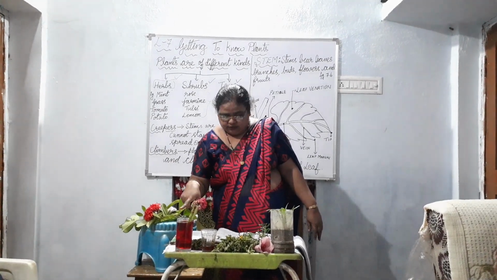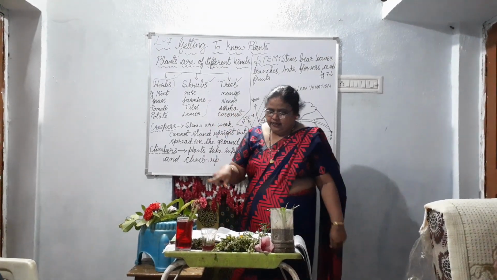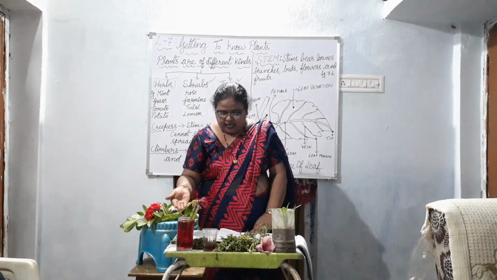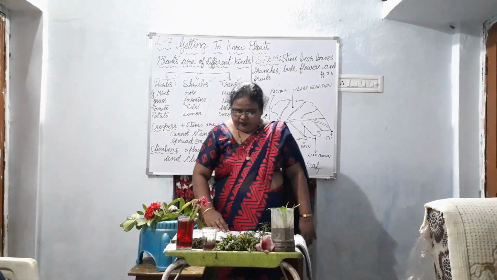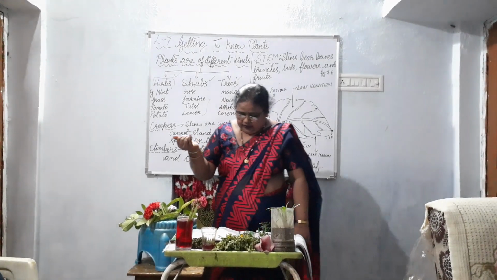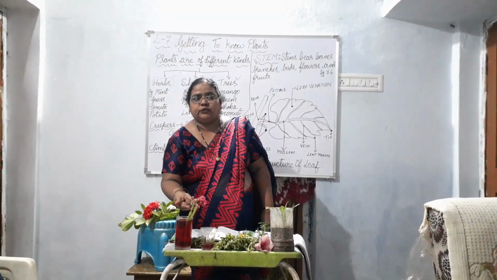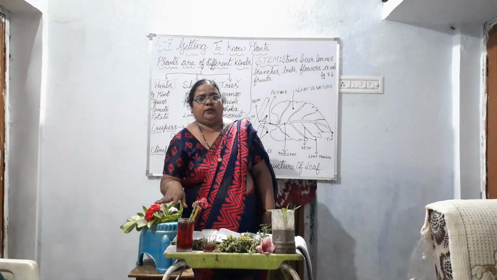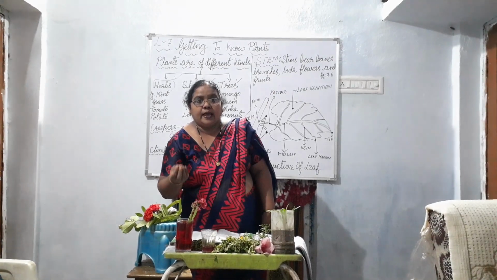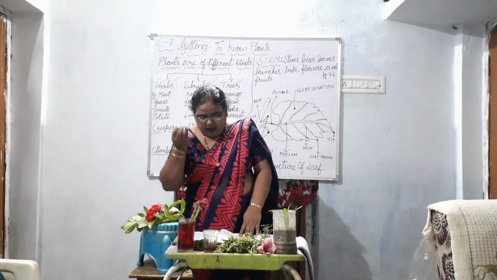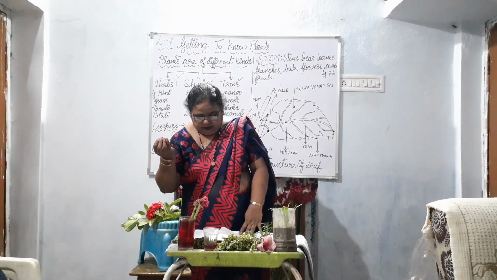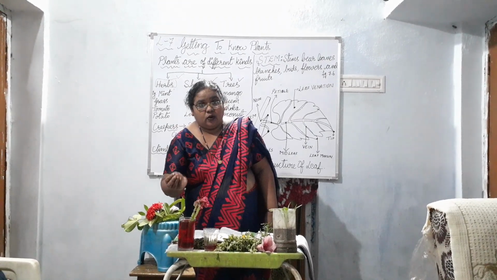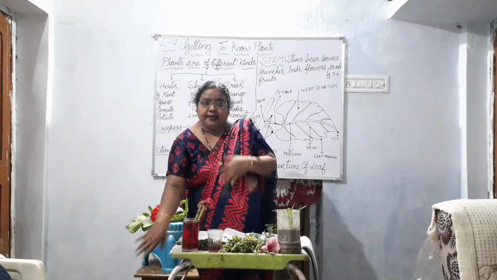This experiment shows what? That the stems of different plants around you, what do they do? The color is passing through the stem from there to the leaves. With this experiment, we come to know that the stem helps in carrying the upward movement of water. Not only water, but also the minerals present in it.